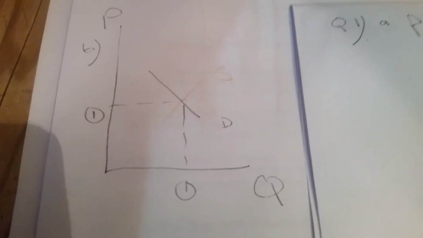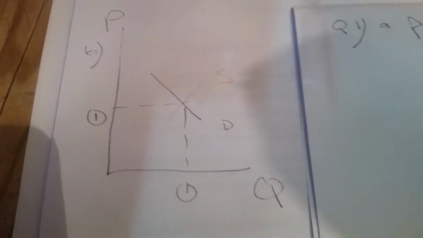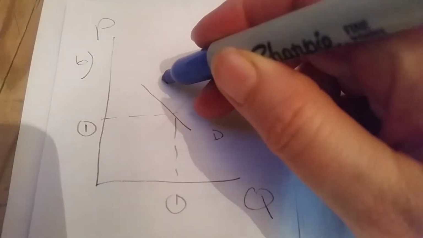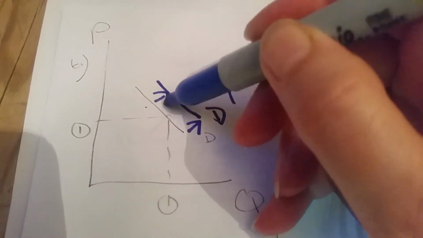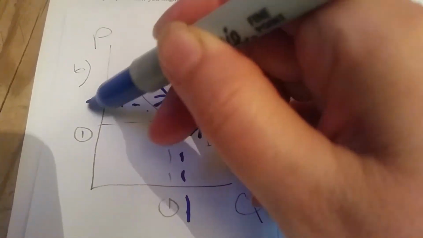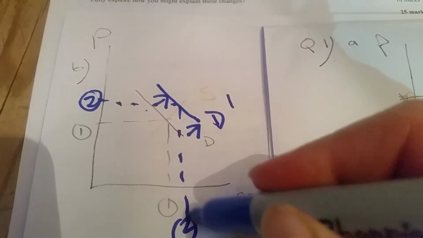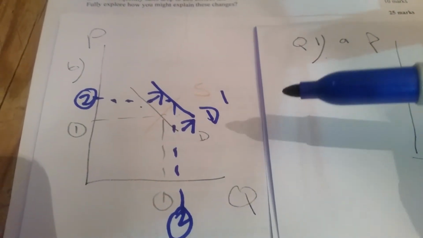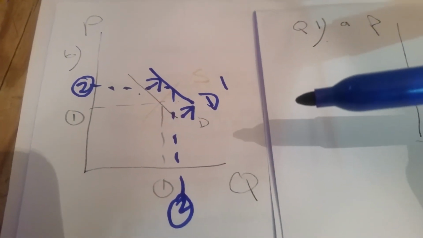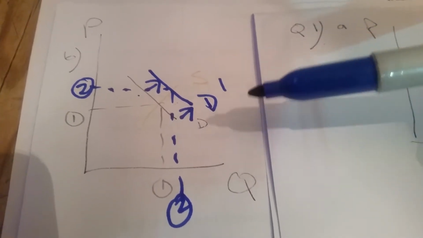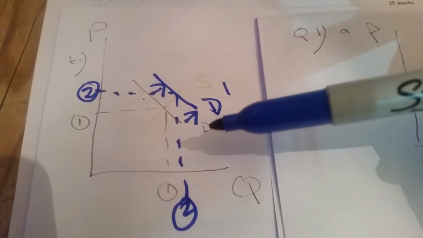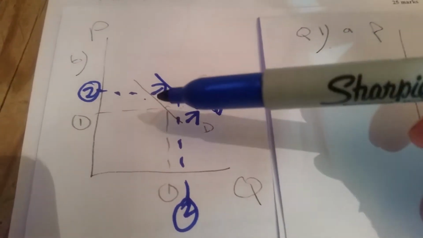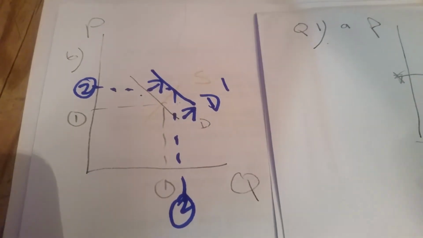So what it means is that the thing that's going to change in our diagram is going to be a demand curve. It's going to shift up, indicating that consumers will want more mangoes. And we need to demonstrate that this gives us a new equilibrium indicated by point 2. So again, without giving any sentences or any text, we can illustrate that this piece of information causes there to be greater demand for mangoes, which leads to an increase in the quantity consumed and an increase in the equilibrium price.